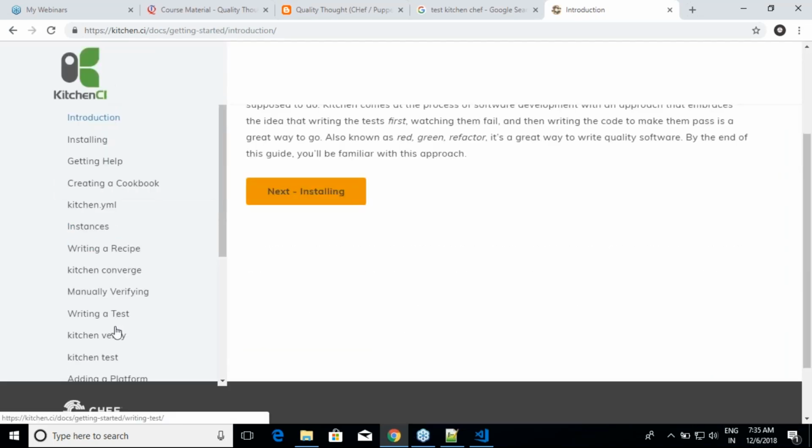We are not doing writing tests, verifying the tests, and kitchen test. Apart from that, you can look into all of that, because for you to write that, you should be better in Ruby than you are today, because you need to understand behavior driven testing. But if you are from a dev background, I would tell you that that's a better way to do it, right? But I don't assume many of the people are from that background, so I'm skipping that aspect. All right, but if you write that, wonderful. Nothing like that. I use that personally.